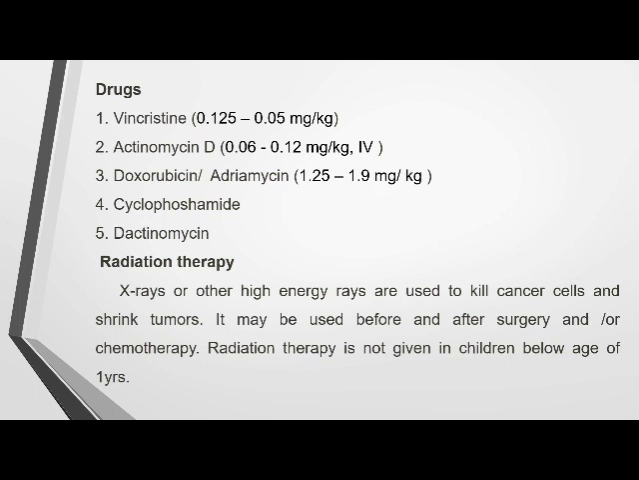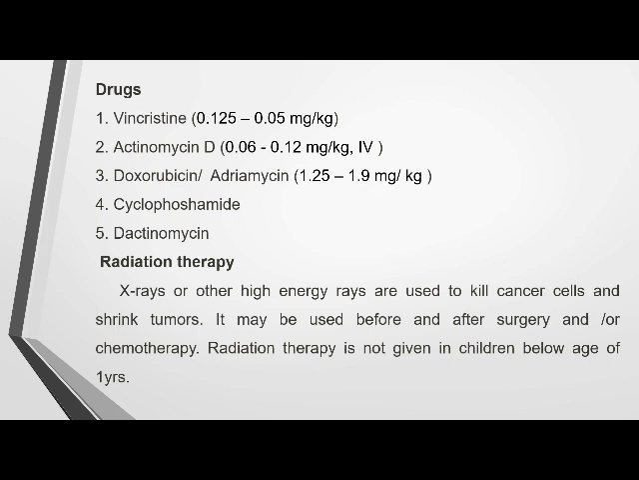Then actinomycin D, that is 0.06 to 0.12 milligram per kg, we can provide through IV. Then doxorubicin or adriamycin, that is 1.25 to 1.9 milligram per kg. Apart from these, other drugs of choice are cyclophosphamide and dactinomycin. These are the drugs that can be used as chemotherapeutic agents.